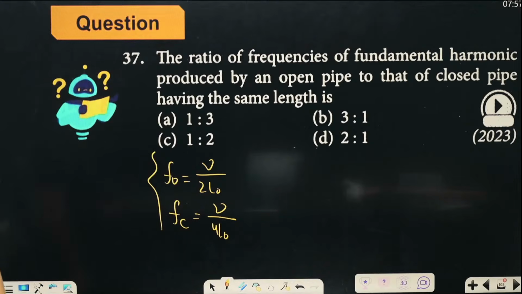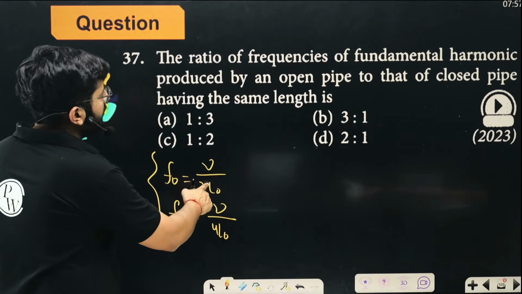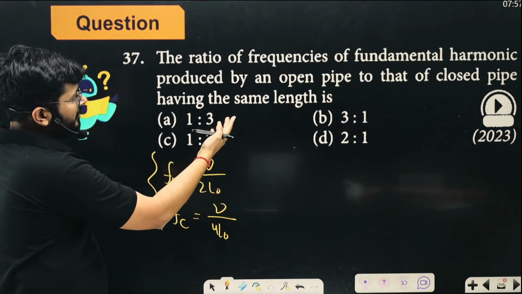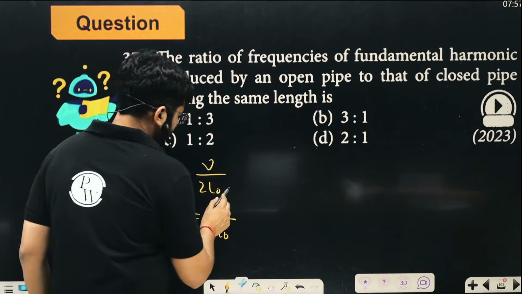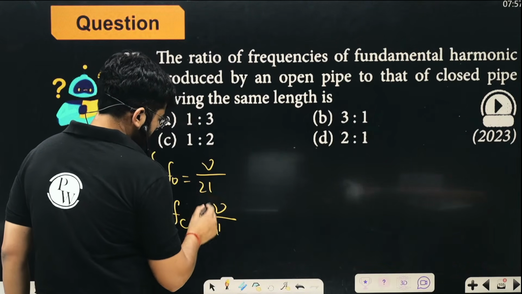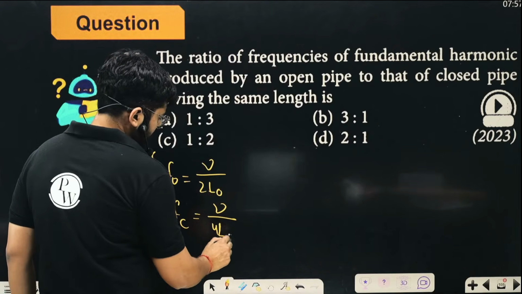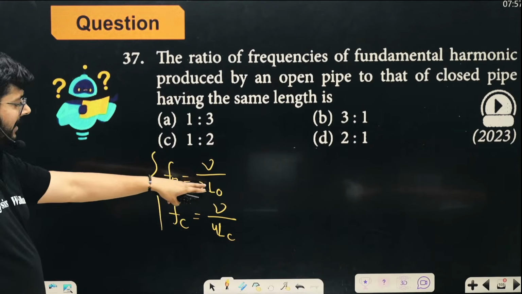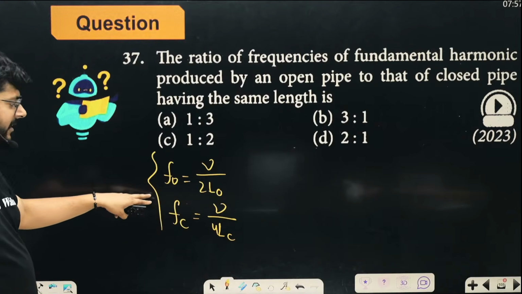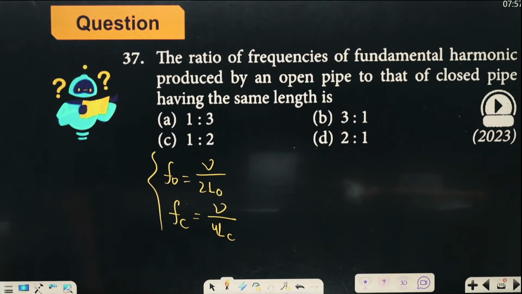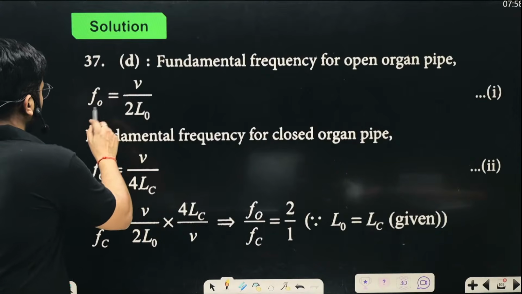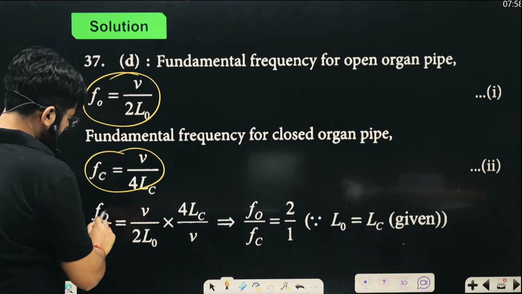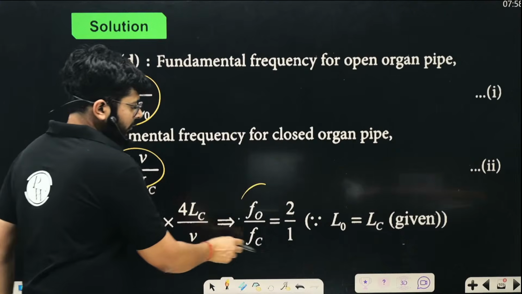Okay. So here we have assumed the lengths, because they are not telling us the length of these organ pipes. Let's say this is for the open organ pipe and this is for the closed pipe. Because they are not telling us the length of the individual pipes, the lengths are the same. Now we have to take the ratio for the same length. L open and L closed are the same, so we can just take the ratio and simplify it. We take the ratio, it will cancel out, and it will come out to be 2:1, right?